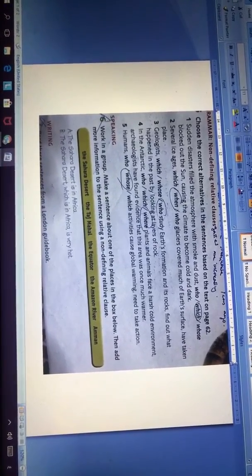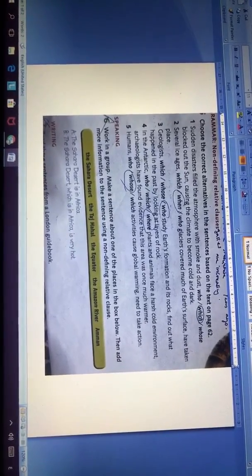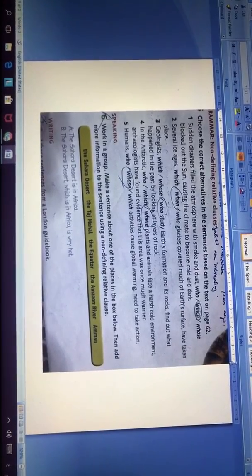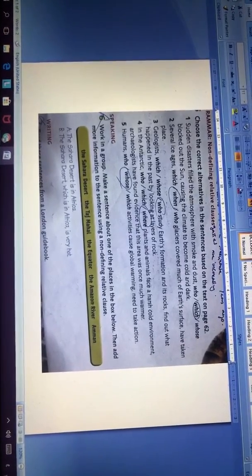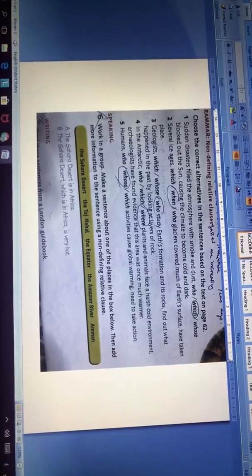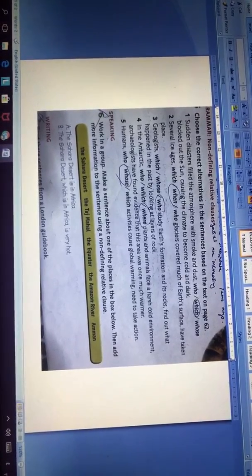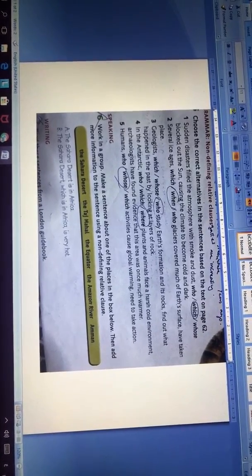2. Several ice ages, when glaciers covered much of Earth's surface, have taken place. Here we use when to refer to several ice ages, which is time.